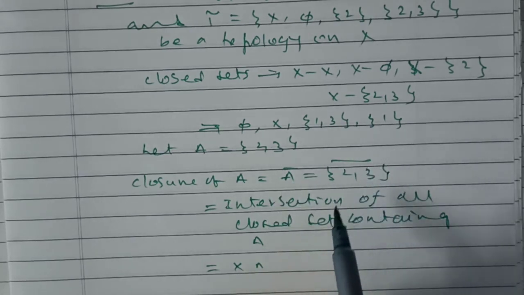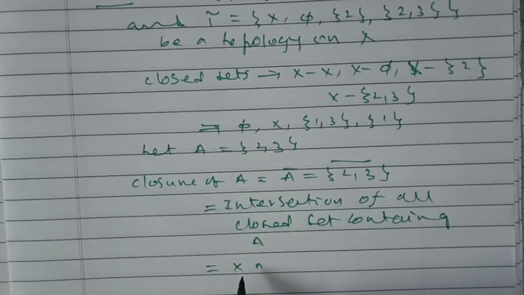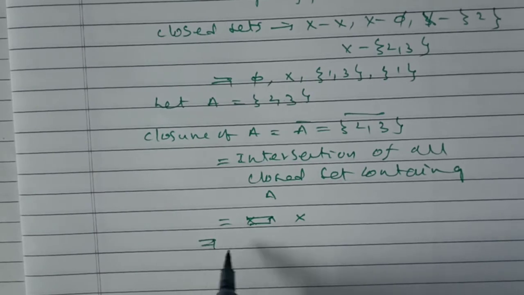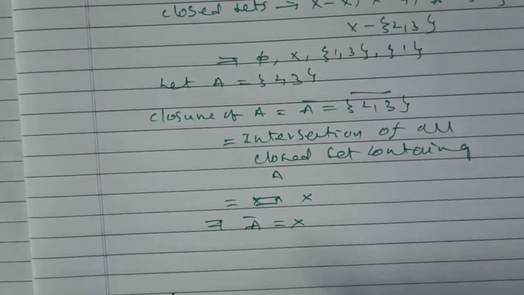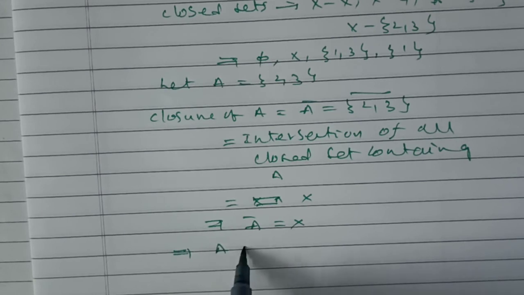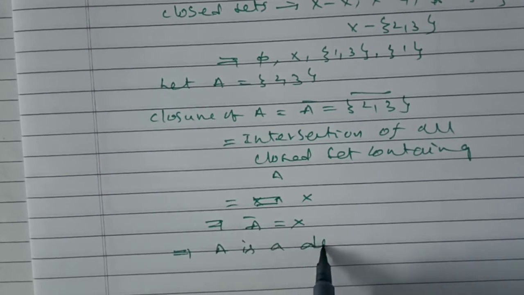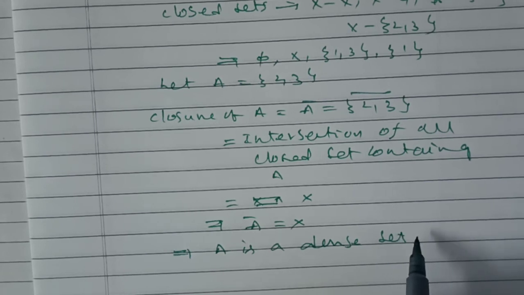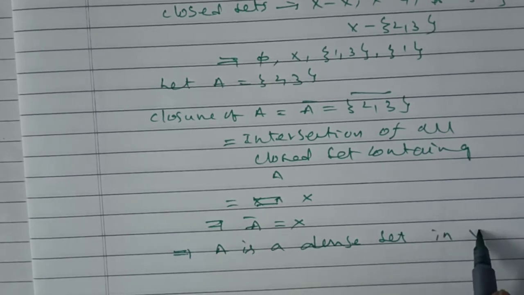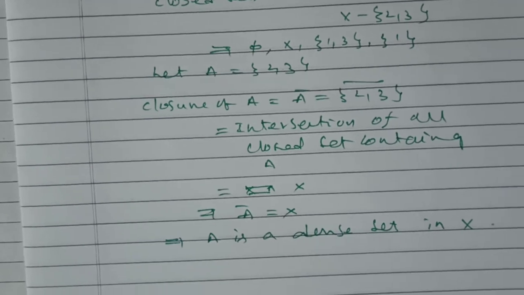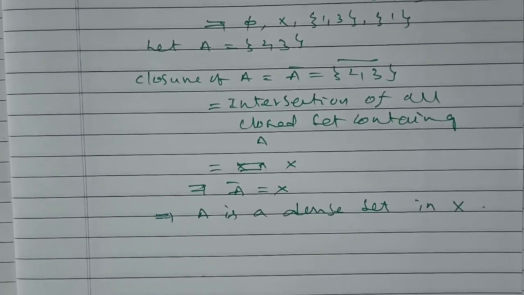No other sets are there, so it is equal to X itself. This implies A bar is equal to X, which implies A is a dense set in X.